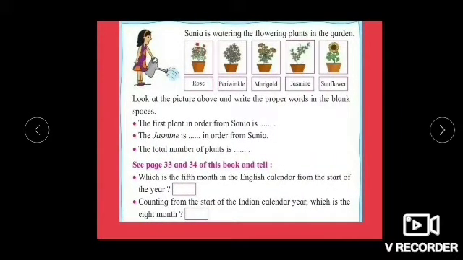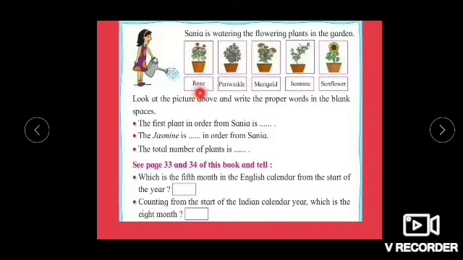Now on the next page, Sania is watering the flowering plants in the garden. Look at the picture above and write the proper words in the blank spaces. The first plant in order from Sania is... Now how many plants are there? 1, 2, 3, 4, 5 plants. And they are kept in the order first, second, third, fourth, fifth.